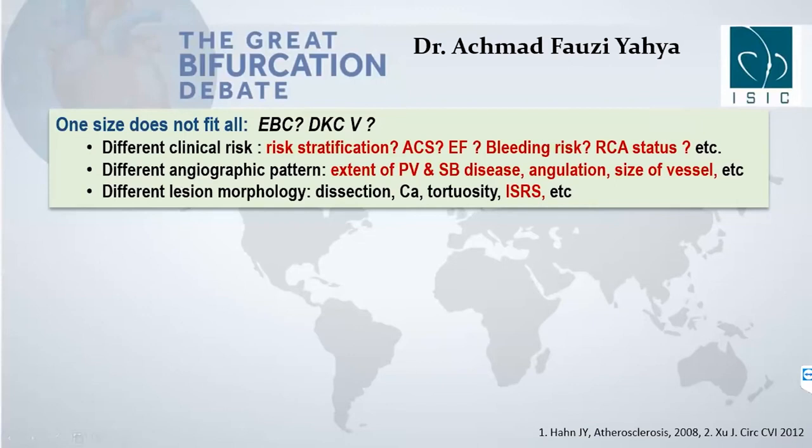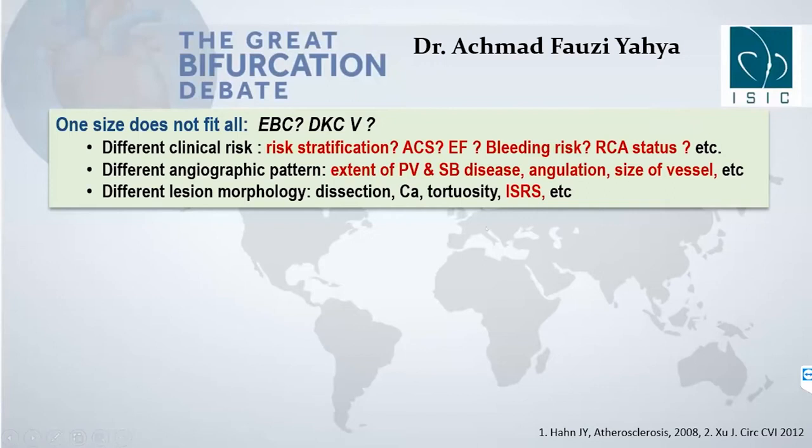Patients may have different clinical risk, and Dr. Fauzi has clearly explained the risk stratification of the patient: ACS, EF, bleeding risk, and so on. Different clinical risk scenarios may lead to different results as well. And also different angiographic patterns, like the extent of parent vessel and side branch disease, already well explained, angulations close to 90° or even more than 90°, size of vessel, and so on.